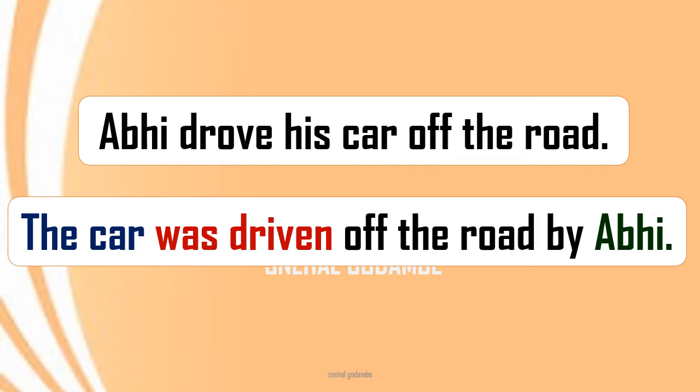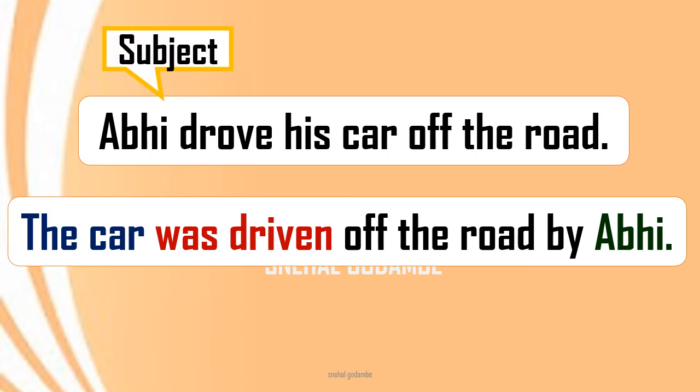The car was driven off the road by Abhi. Now you can see here the car has come at the beginning of the sentence as the subject, and then the action was taken by Abhi. Now we have changed the sequence. The car was driven off the road by Abhi.